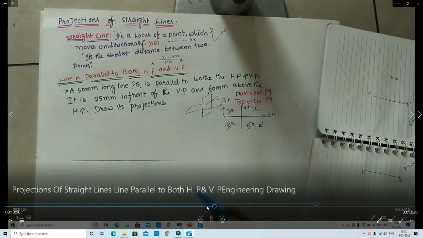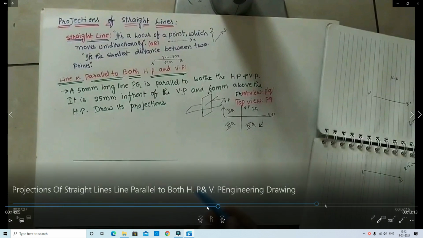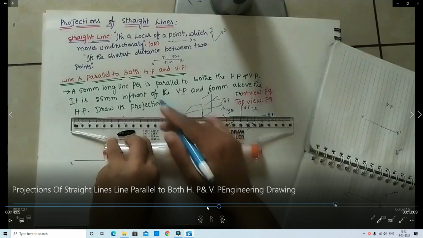Next situation: the line is parallel to both HP and VP. Here you read the problem.